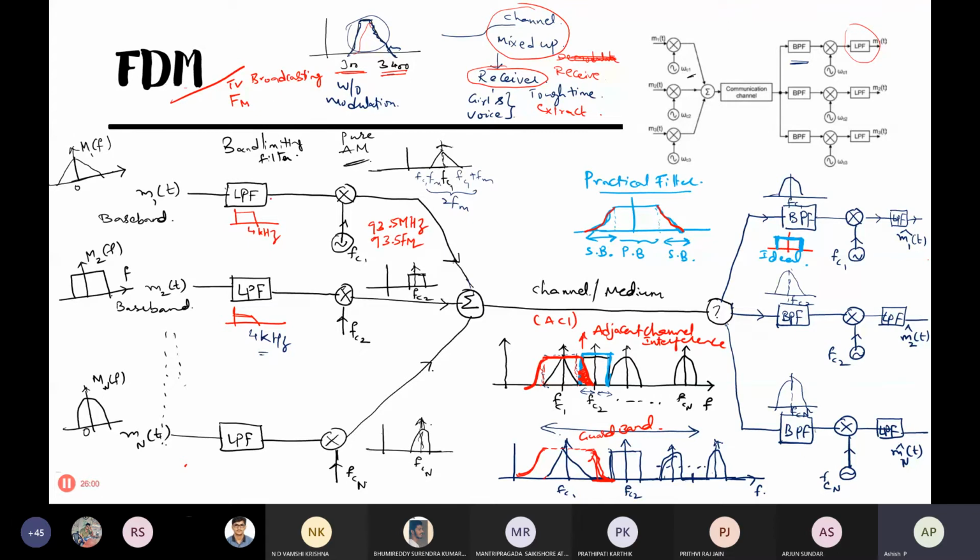So television also, in television the only difference is you have a full video signal and appropriate modulation is performed, AM or FM modulation, and they are all lined up here on the frequency axis. So suppose if you have this entire spectrum for Z network, this may be some Z TV, this may be some Z cinema, this may be some Z sports, this may be some Z horror or something like that.